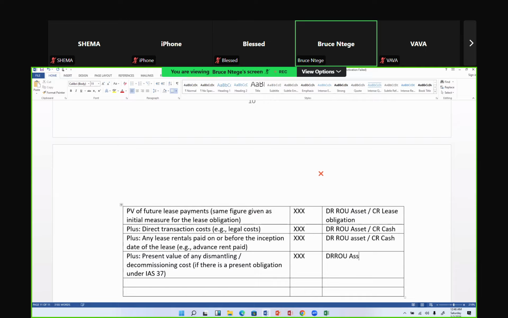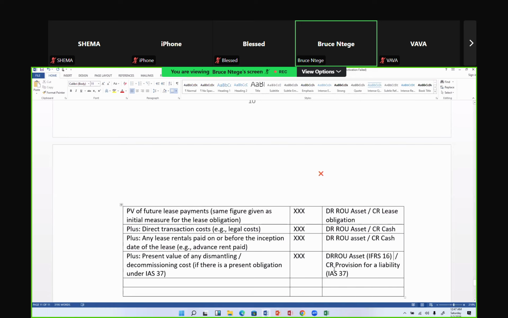capitalizing it on the right of use asset account. While the credit, this time around, is not cash because you'll dismantle this asset maybe after 5 years. The credit is going to be a provision for liability. That credit is what IAS 37 covers, while the debit is of interest to IFRS 16. So that debit is from IFRS 16, while the credit is in IAS 37 for that one.